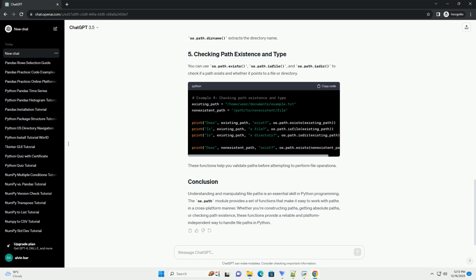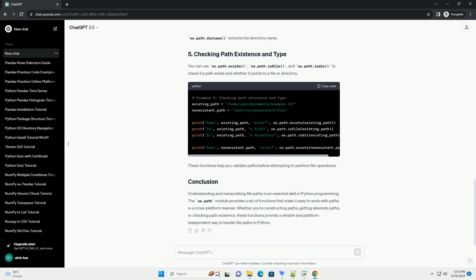You can use os.path.basename and os.path.dirname to extract the base name and directory name from a path, respectively. In this example, os.path.basename extracts the file name, and os.path.dirname extracts the directory name. You can use os.path.exists, os.path.isfile, and os.path.isdir to check if a path exists and whether it points to a file or directory. These functions help you validate paths before attempting to perform file operations.